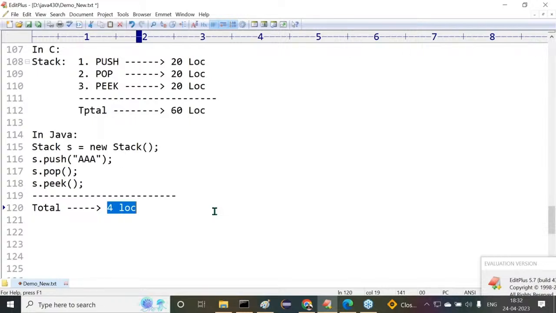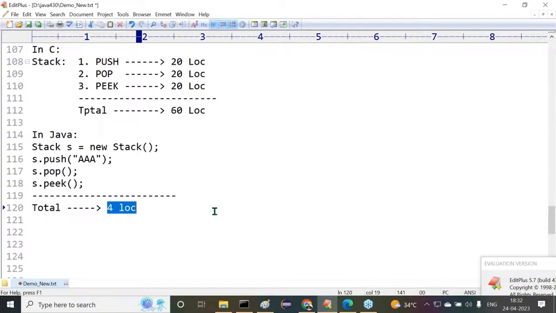Stack operations are the same in C and in Java, but in C it takes 60 lines of code, and in Java 4 lines of code. If any programming language takes fewer instructions to perform the same operations, then that programming language is a tight coded programming language.